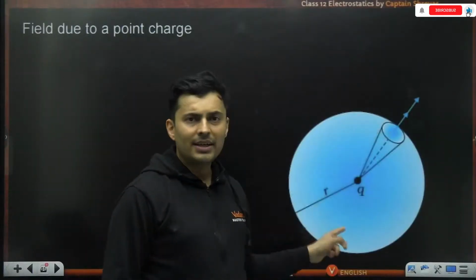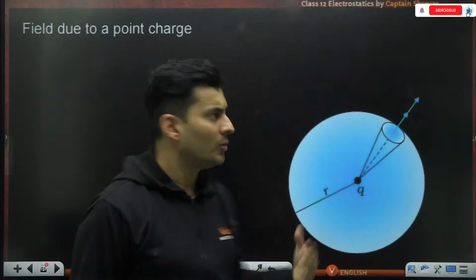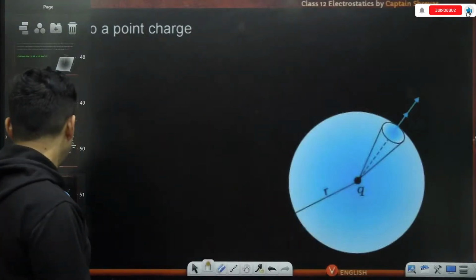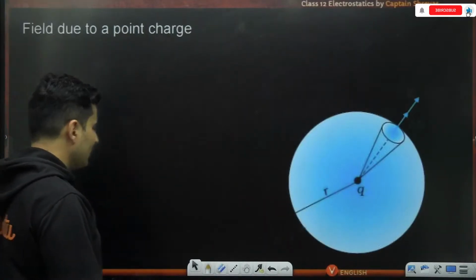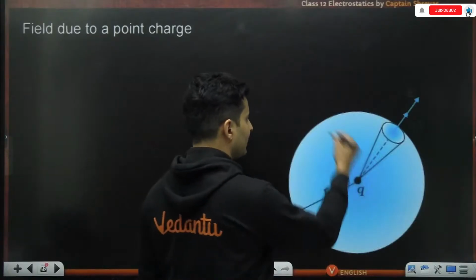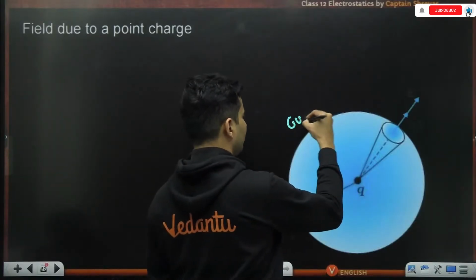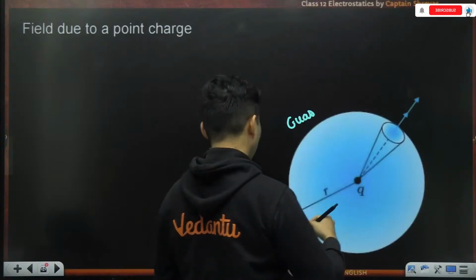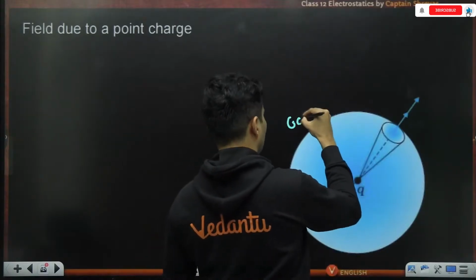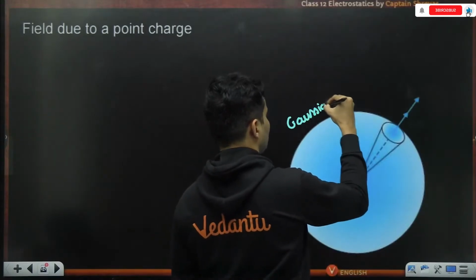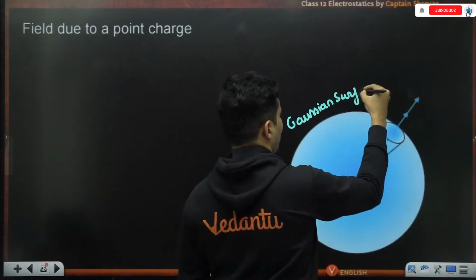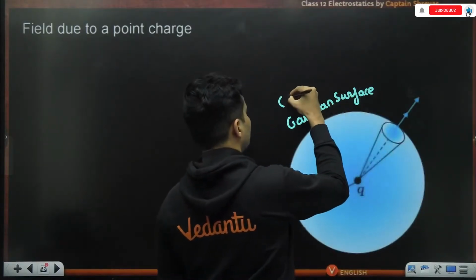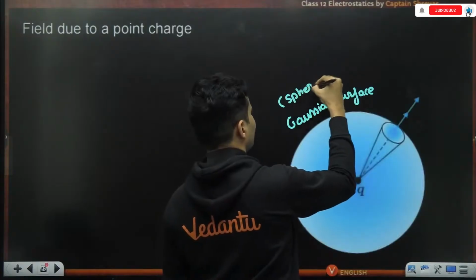Let's try to find the field due to a point charge, which is Q. So first things first, choose a Gaussian surface. This is our Gaussian surface, and the Gaussian surface over here is basically a sphere.